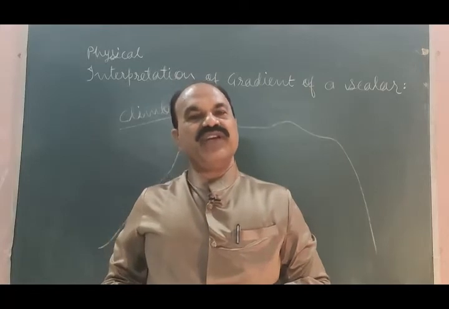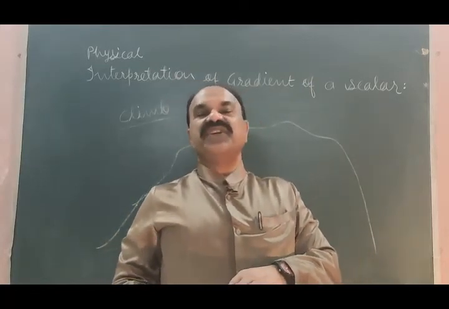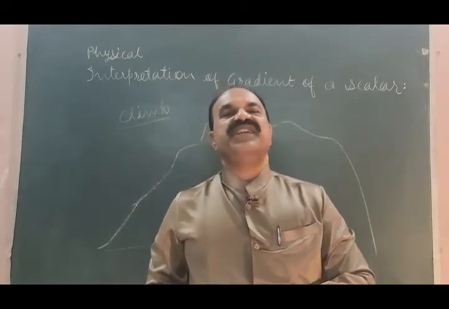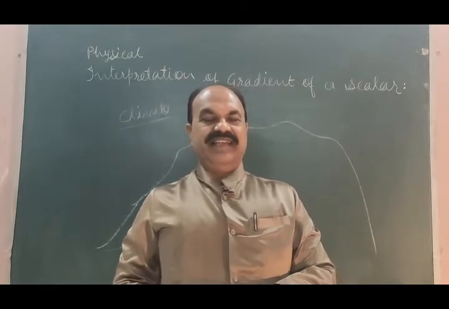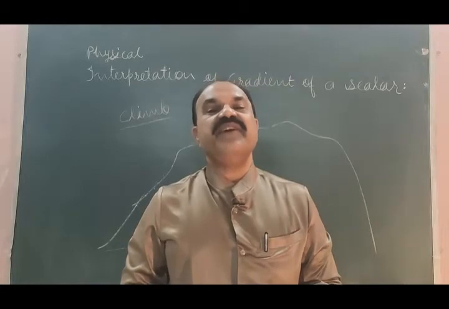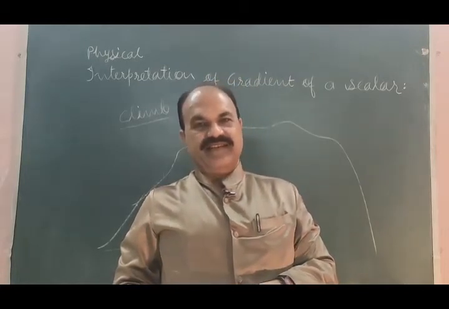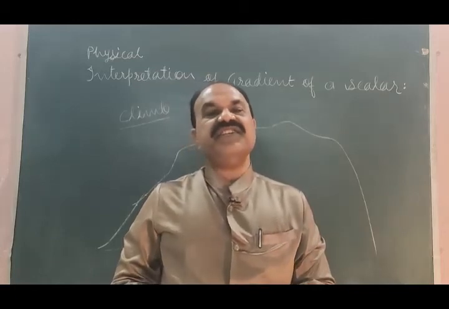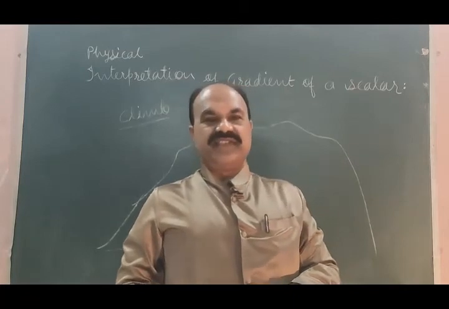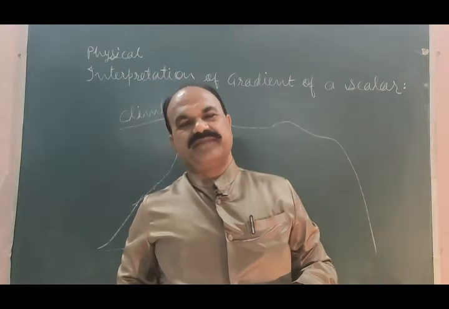And when you are doing any work perpendicular to an equipotential surface, it is not potential, it becomes intensity, gravitational intensity. The gravitational intensity is always normal to equipotential surfaces. It is perpendicular between two equipotential surfaces.